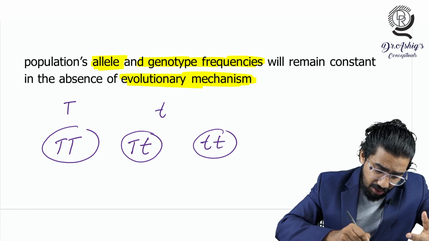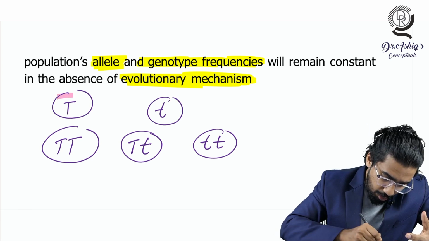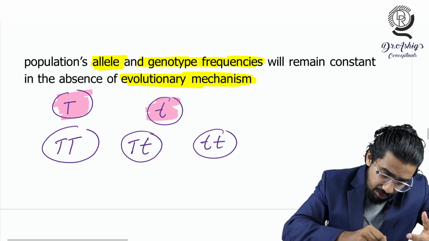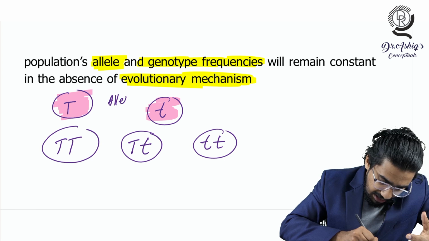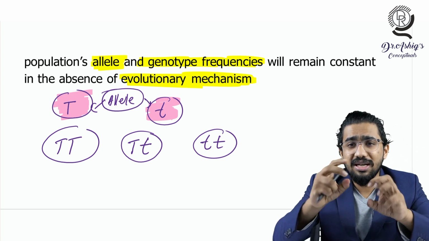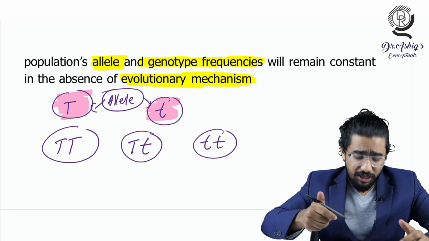So my question is, what will you call this small t and capital T that I am shading now? You have to know these are known as alleles. So what is an allele? An allele is a variant of a gene. An allele is a gene itself, but it is a variant, or different copies, of the same gene.